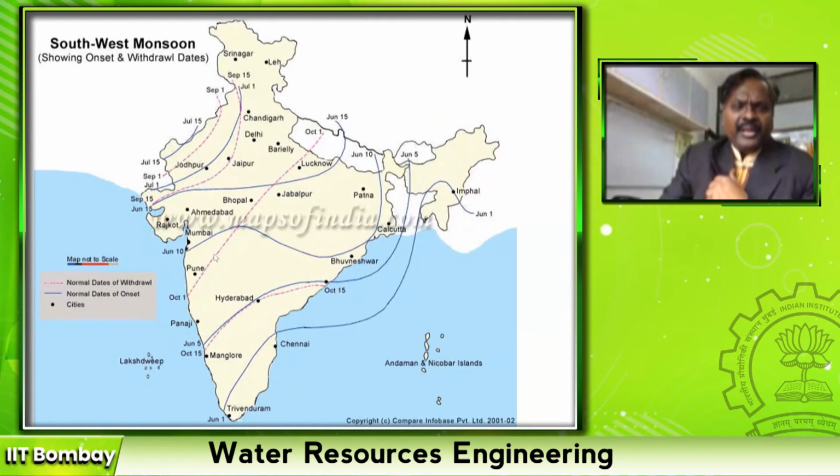Because of this high altitude Western Ghats, it could not cross the Western Ghats, so you will have heavy rainfall only on west coast during southwest monsoon. Then it moves slowly from Trivandrum, then Mangalore, then Goa, then it comes to Mumbai during the time period of June 10. That's where we start realizing the monsoon rainfall.